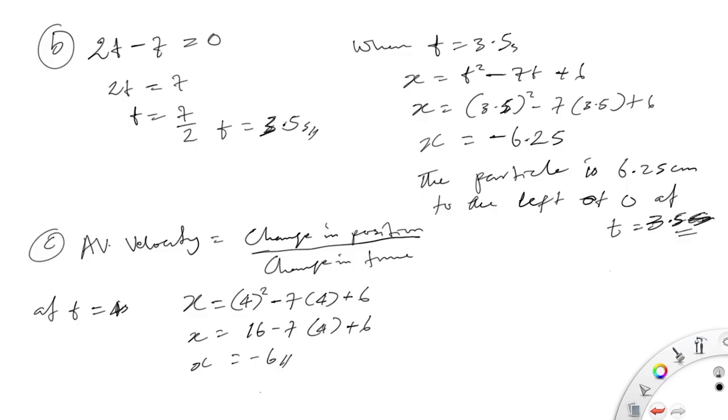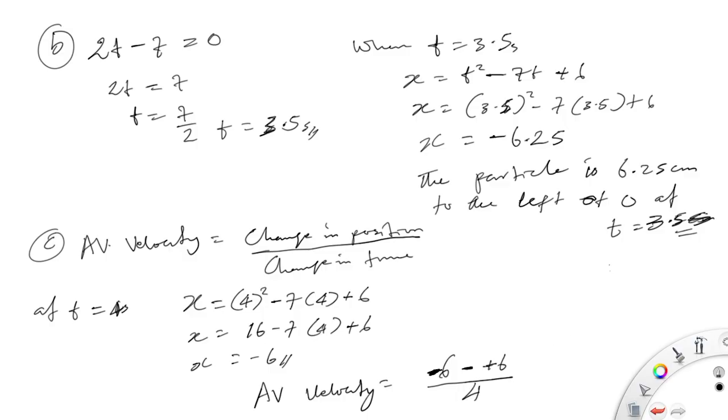Hence, average velocity is equal to, what we have, the change now would be what? Remember our formula. The change will be minus 6 minus plus 6, all over 4 seconds. That's our change in time.